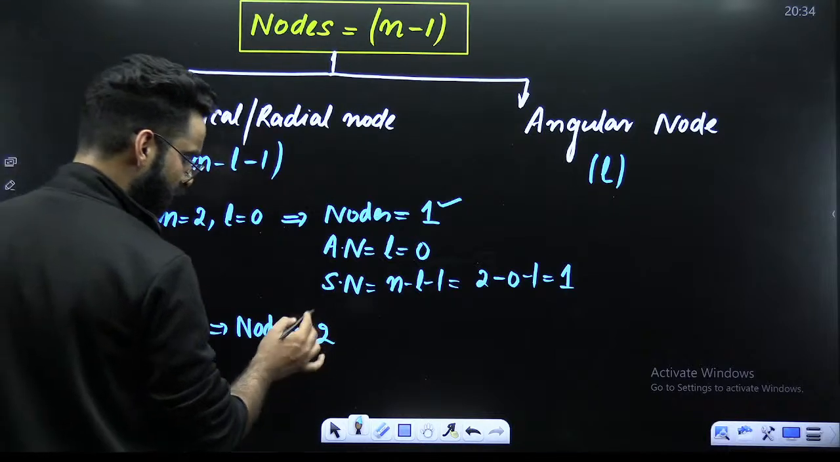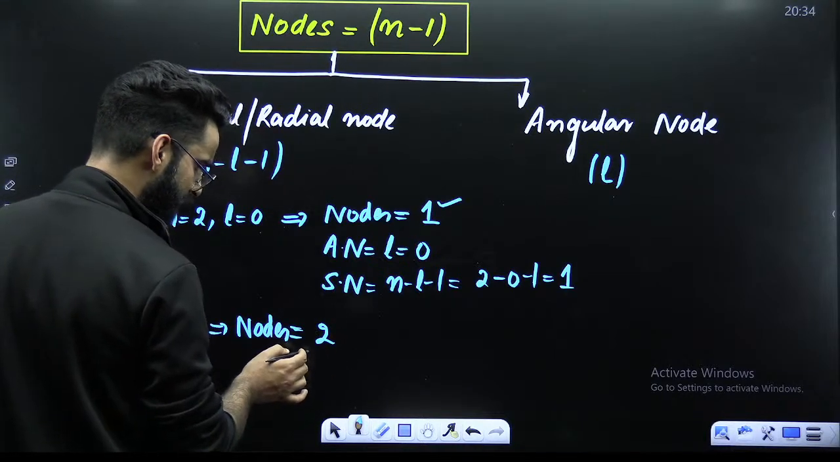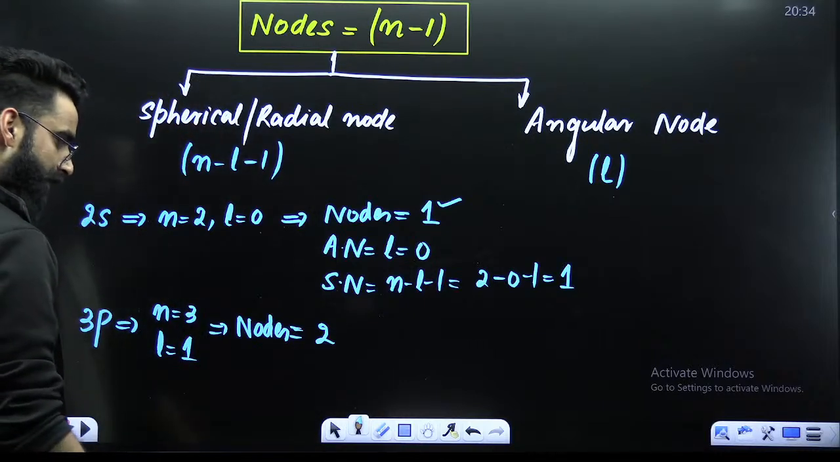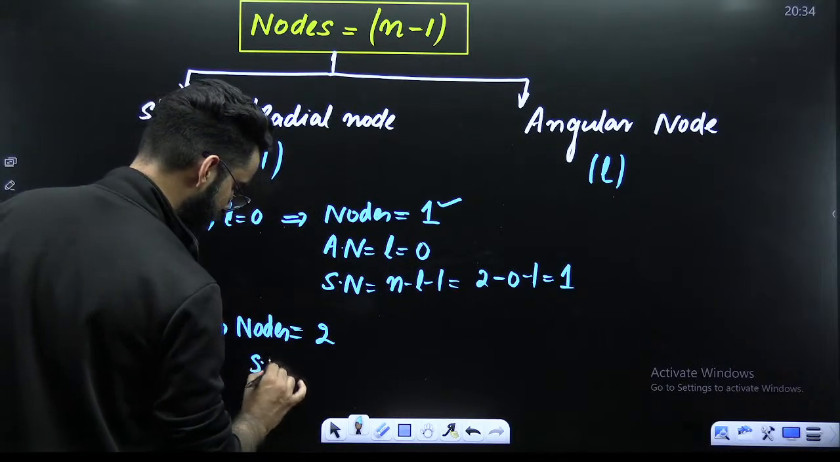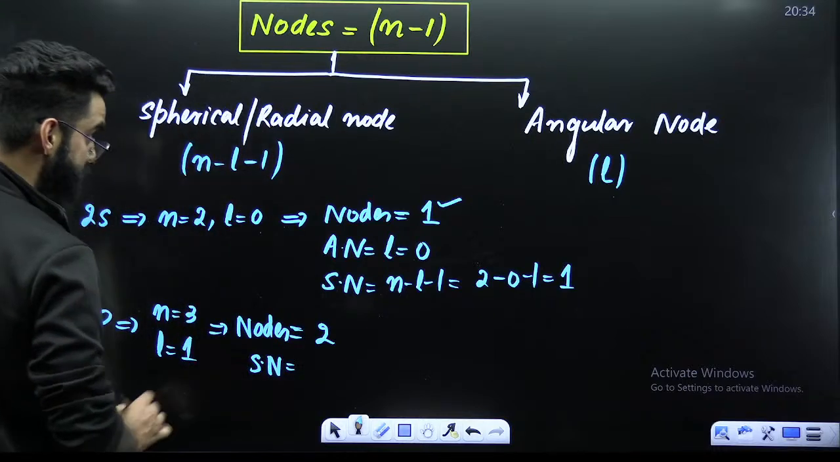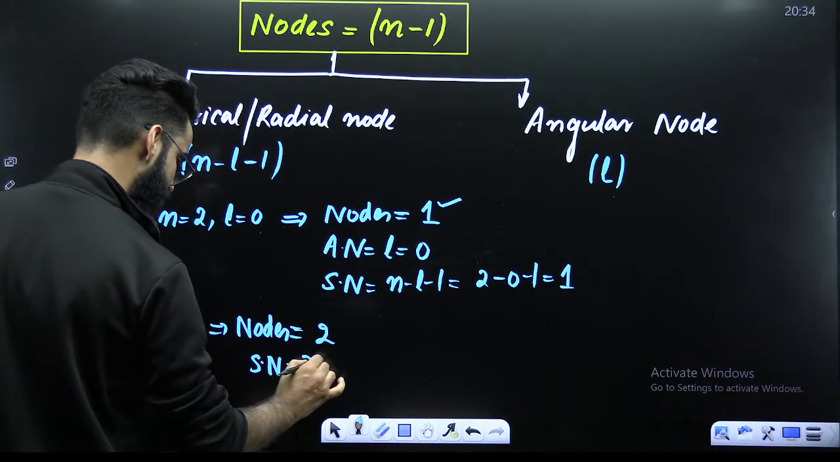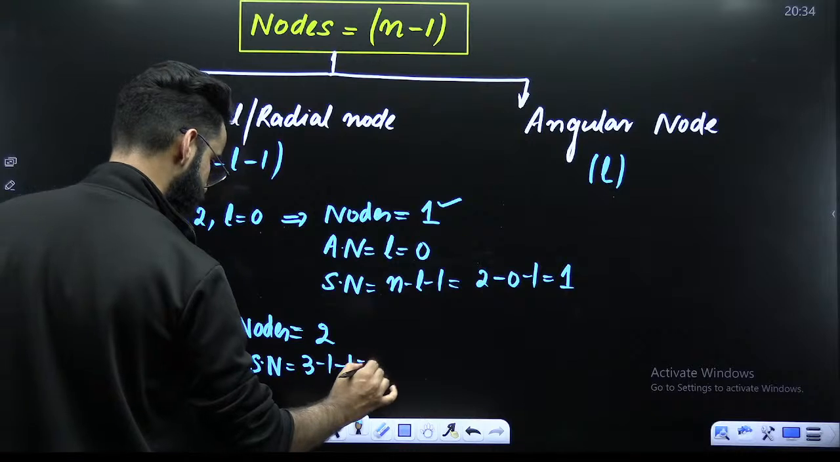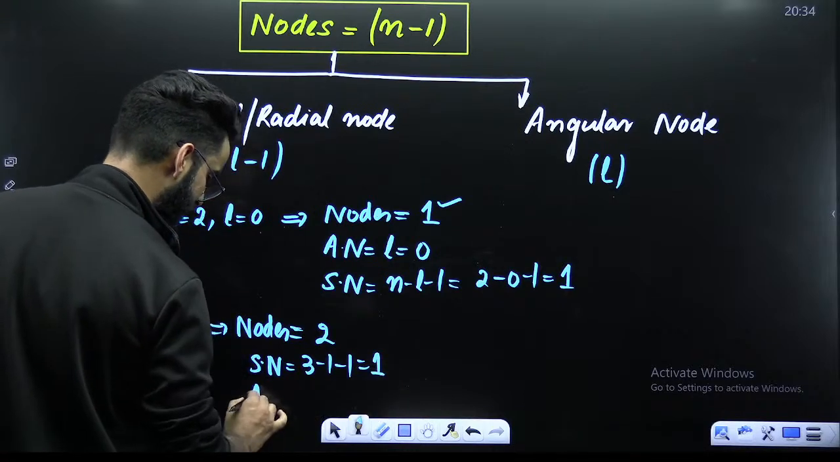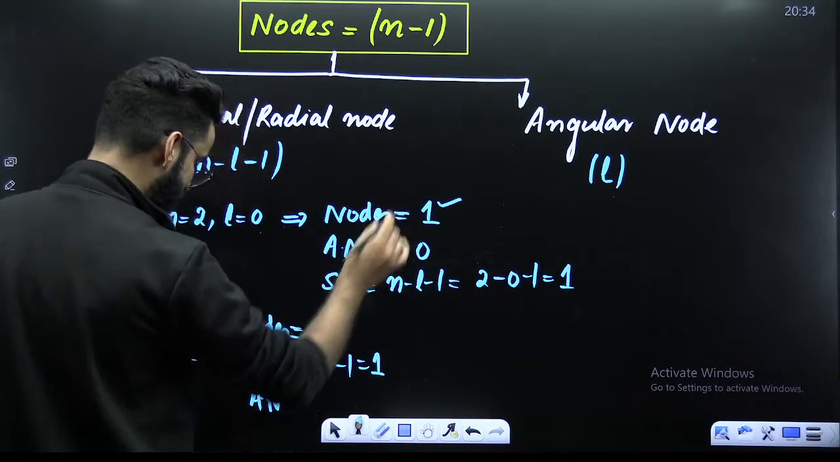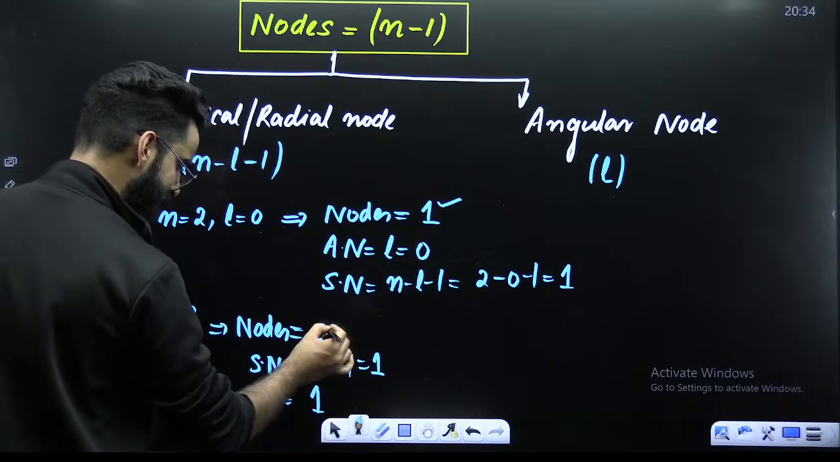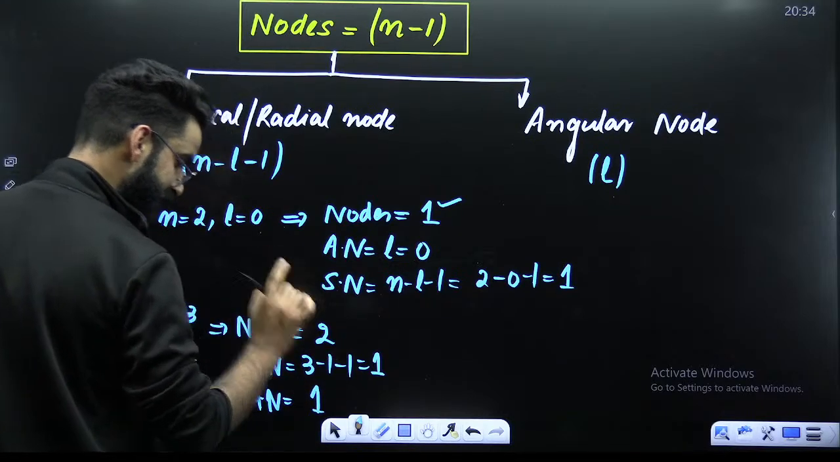Now, whether these two are radial, whether these two are angular, or one is radial, one is angular. How do you check it? See, spherical node is equal to n minus L minus 1. n is 3 minus L is 1 minus 1. So it comes out to be 1. Angular node is given by the value of L. L value is 1. So there are in total 2 nodes, out of which one is spherical, one is angular.